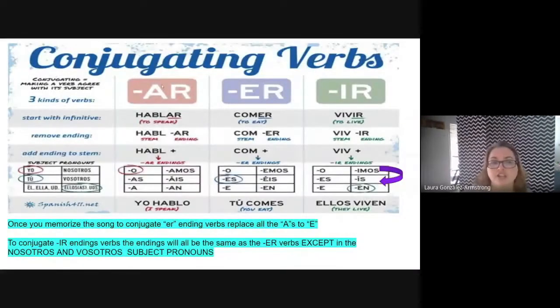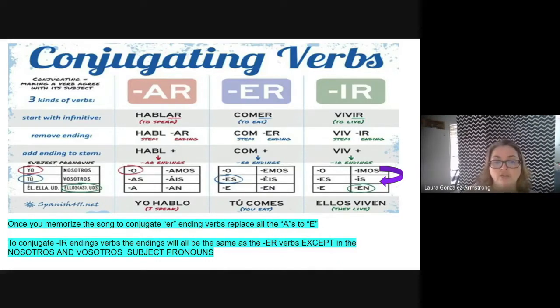Okay, so conjugating verbs. Again, we have our subject pronouns. That's your repaso from our previous class. Yo, tú, él, ella, and usted. This is an abbreviation. Nosotros, vosotros, ellos or ellas, and ustedes. This is also an abbreviation for ustedes. UDS is an abbreviation for ustedes. So if we went over our song, the only thing we were missing was our vosotros, the eis, and that's only used in Spain. However, my students still learn it.